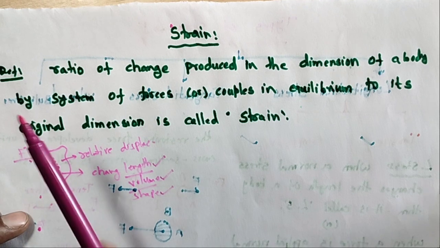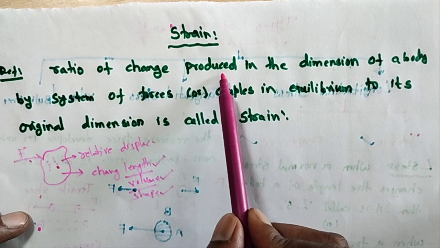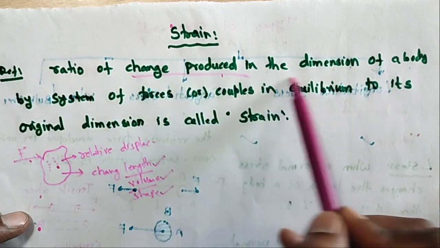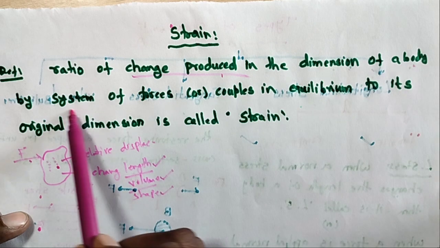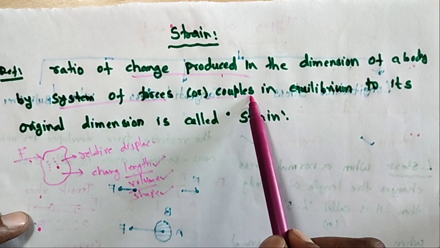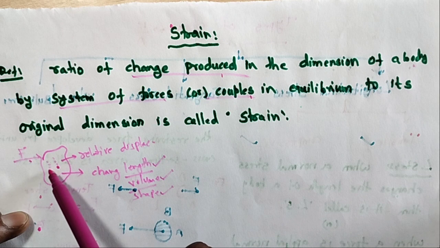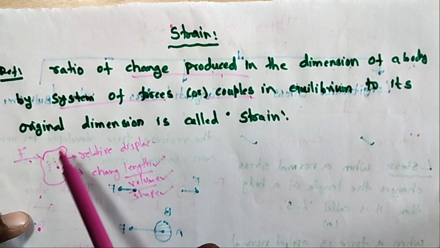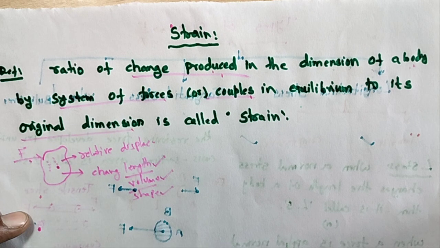So what is the definition here? The ratio of the change produced in the dimension of a body by a system of forces or couples, at equilibrium, to the original dimension is called strain.